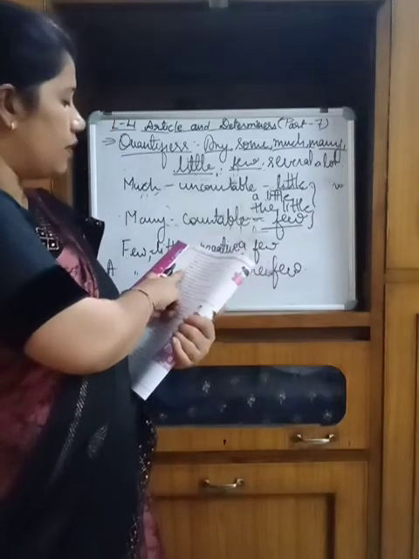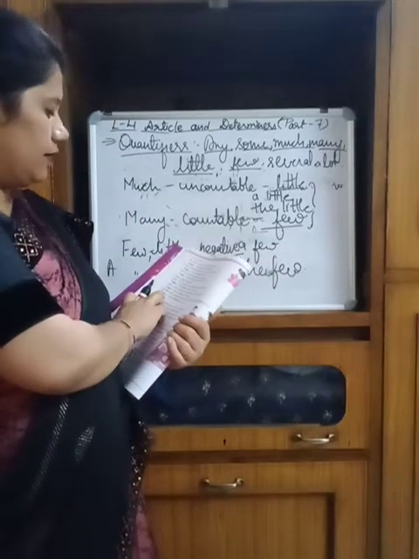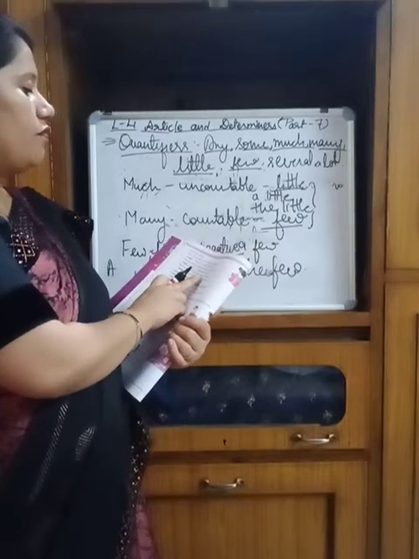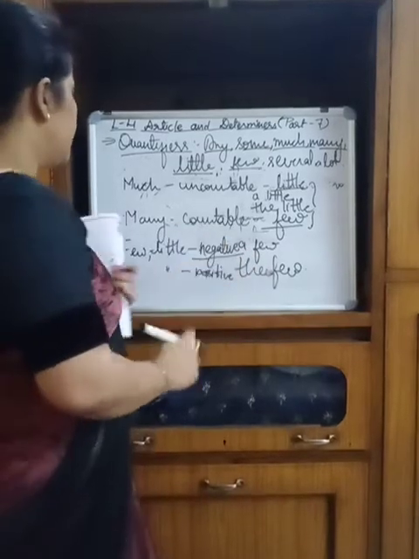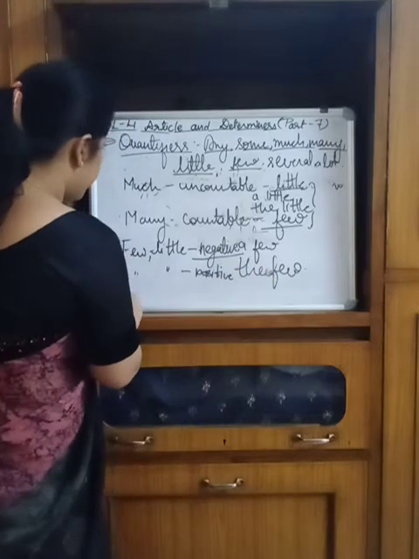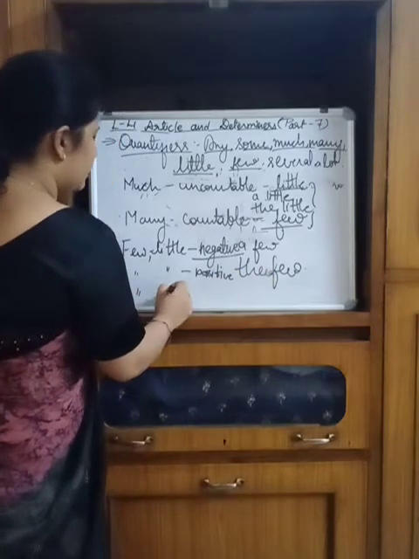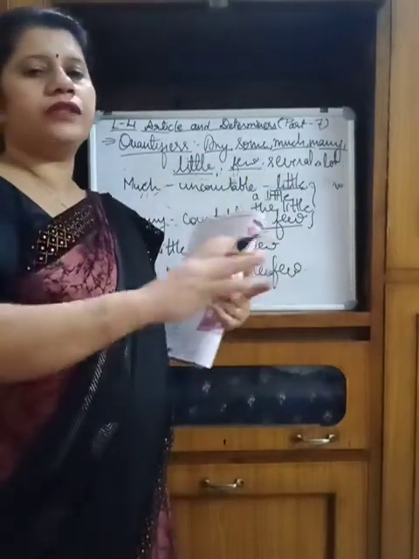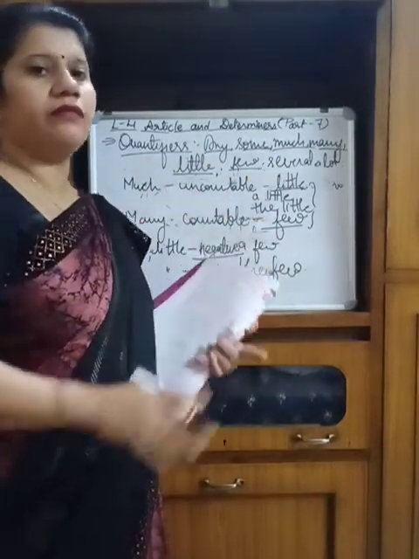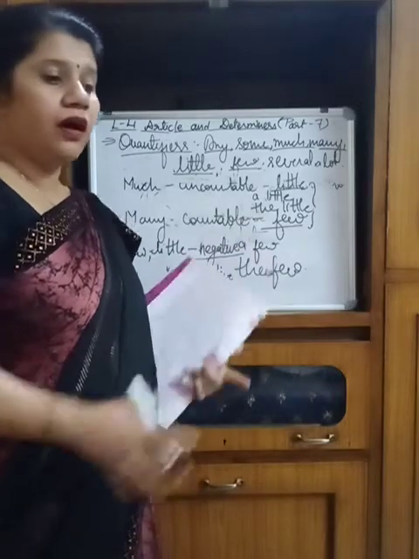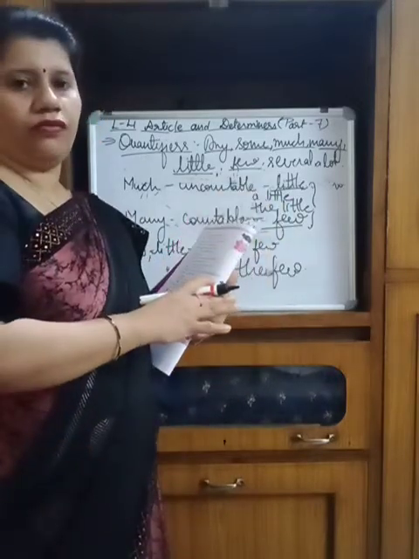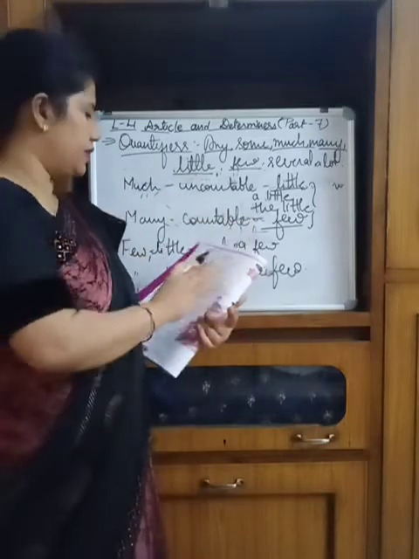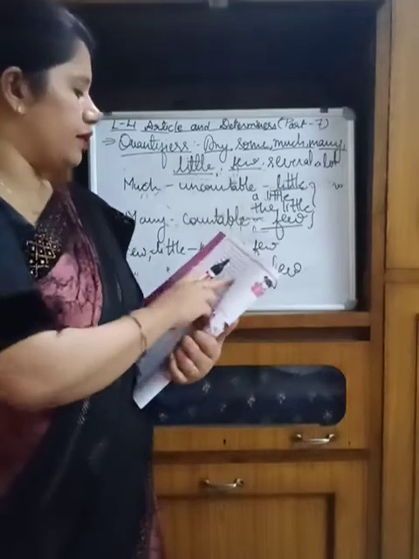Last one. The few, the little. The few means all of them, though very few in number. The few and the little, that means whatever the amount of the things or the persons we are taking, whatever the noun we are using, we are taking the whole amount of it. But whatever is there is not sufficient. See the example, with the help of the example it will be clear to you.